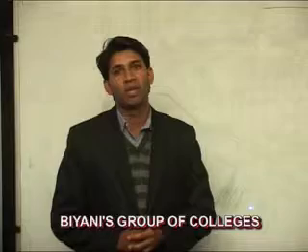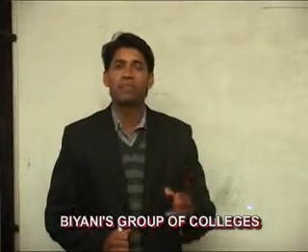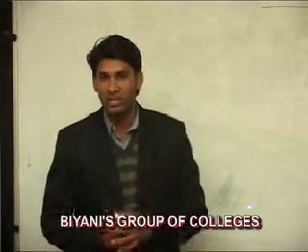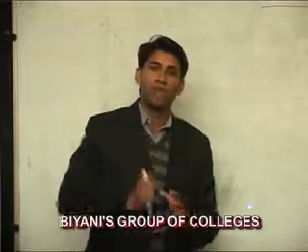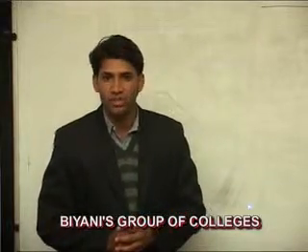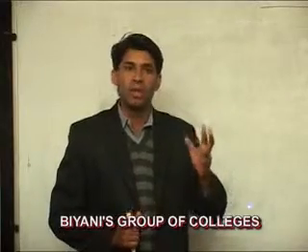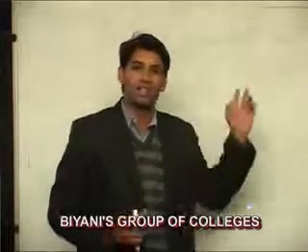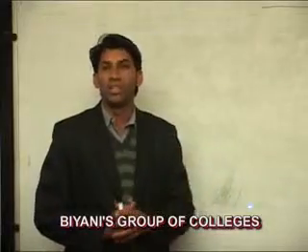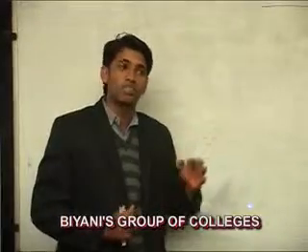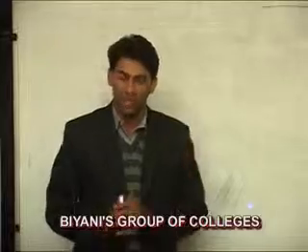Today my topic is silent killer. It means hypertension. Hypertension is a condition in which blood pressure of our body is more than 120 by 80 mm of Hg. It is defined in two types: systolic blood pressure and diastolic blood pressure. When systolic blood pressure is more than 120 mm of Hg, the condition is called systolic hypertension. And when diastolic blood pressure is more than 80 mm of Hg, the condition is called diastolic hypertension.